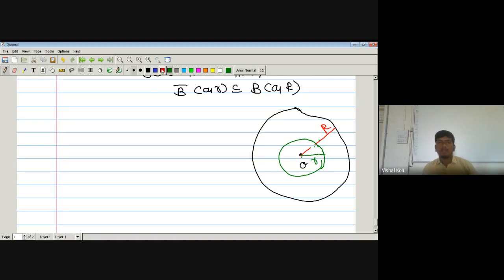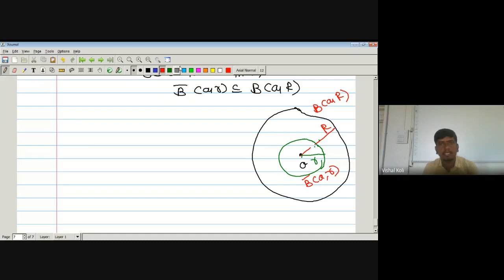So now this one is the open ball about a of radius capital R, and this one is the closed ball of a with radius small r, and this one will be a subset of that one. Now we have to use consequence number 3.